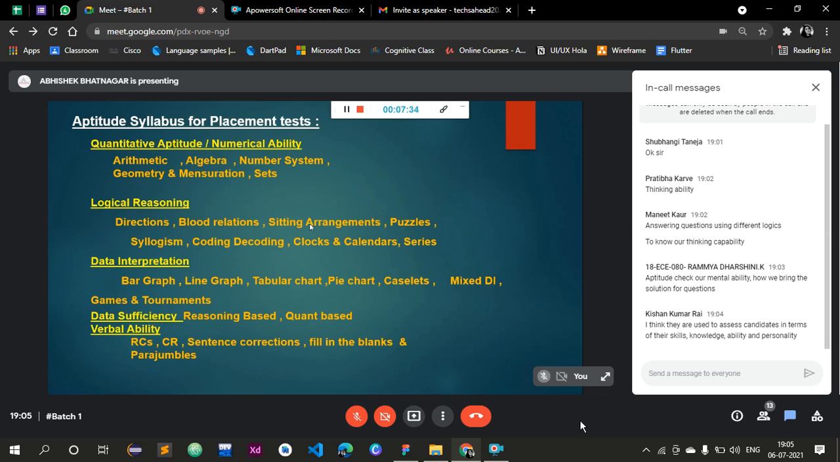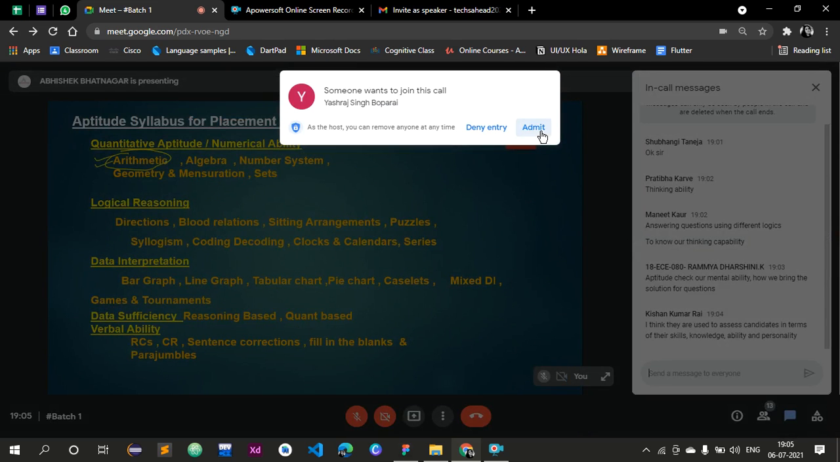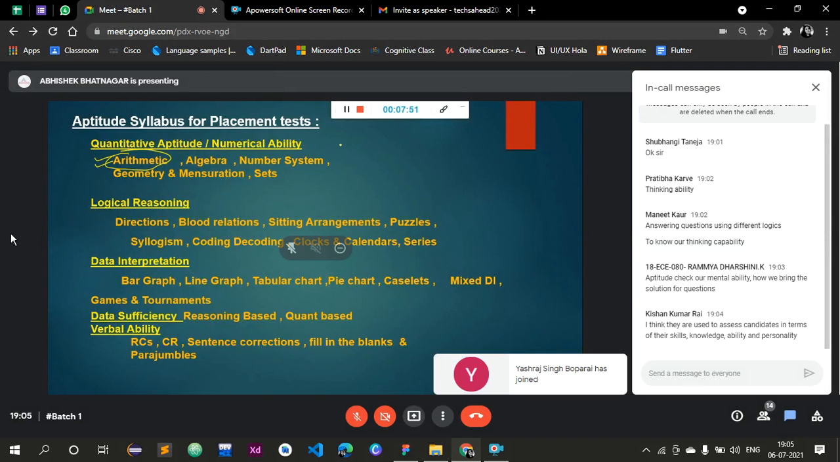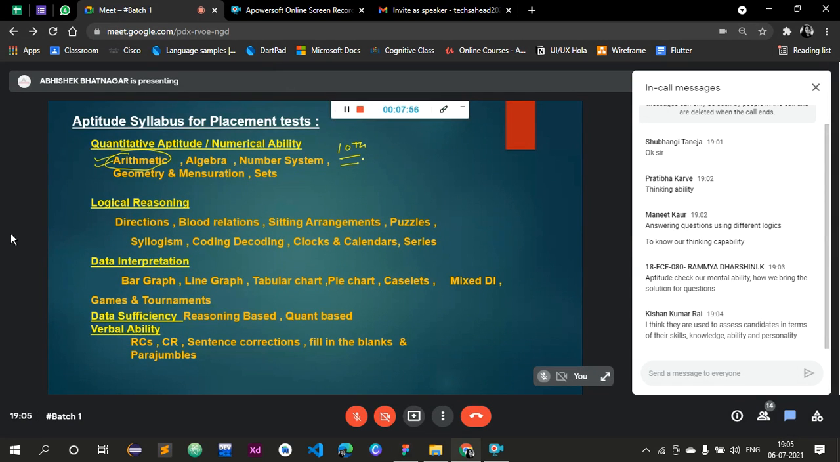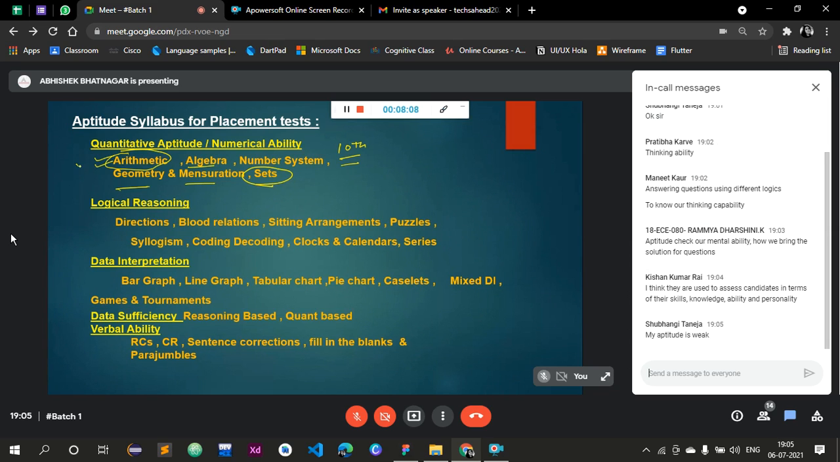In quantitative aptitude, as you can see, the major portion comes from arithmetic, right? Arithmetic means all the chapters that you have covered up to class 10. That includes percentage, profit and loss, ratio and proportions, time and work, time speed distance, number system, geometry, algebra, all these things, right? Then we have geometry and mensuration and set theory also. So this is all about the syllabus of quantitative aptitude.